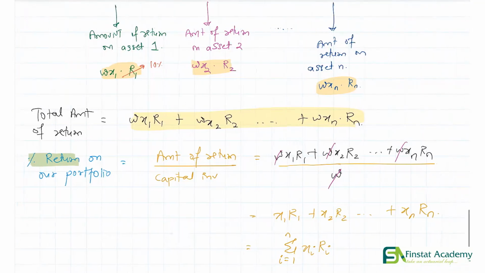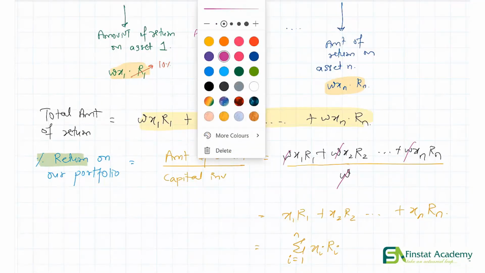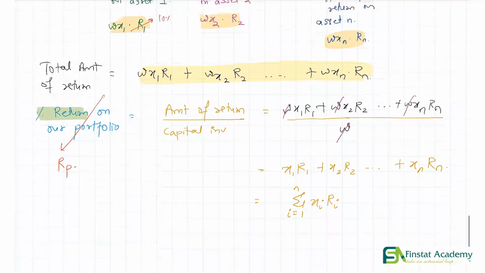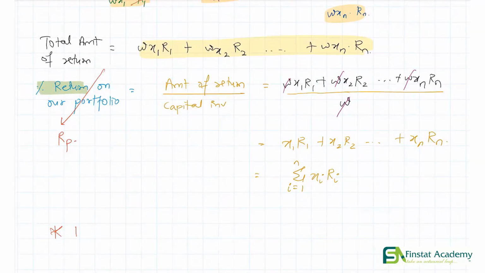Great. And let's say we are calling this the percentage return on our portfolio. We are denoting this percentage return on our portfolio as Rp. So what we have done is that we have just established a new notation. Rp is nothing but the percentage return on our portfolio. And what is the formula for Rp?